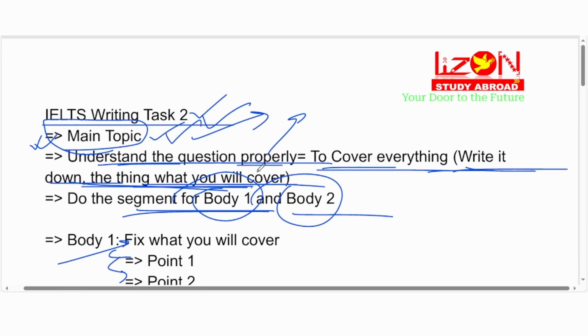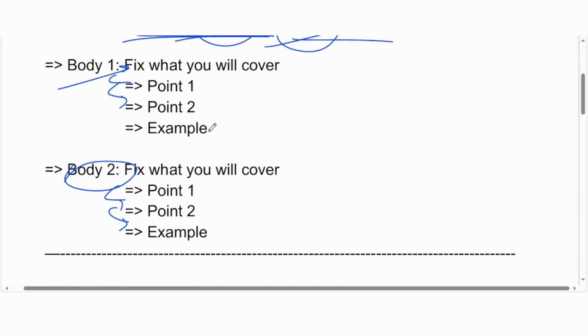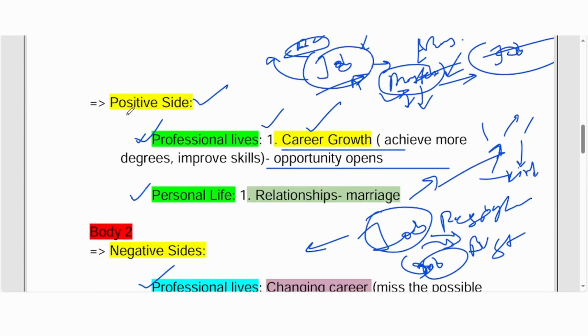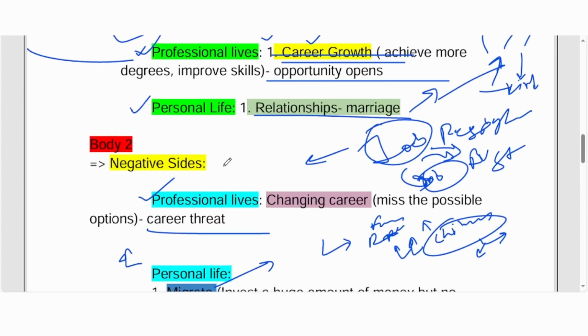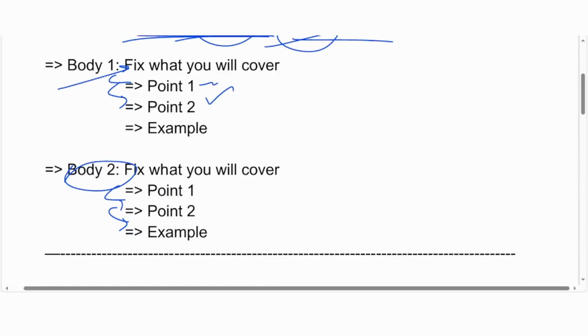Main topic, understand the question properly, cover everything, write it down. Don't just keep it in your mind. Do the segmentation. This I'm going to write in body 1, this I'm going to write in body 2, and for what you're going to write in body 1, take at least 2 points. Okay, this is what I'm going to say, like the one I have shown you. About the positive sides, I'm going to talk about career growth and relationships. About the negative sides, I'm going to talk about changing careers and migration. This kind of notes you need to have, so that it will guide you in the best way possible. So that's how you take notes.